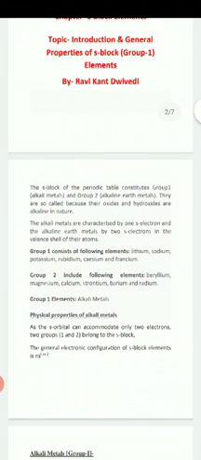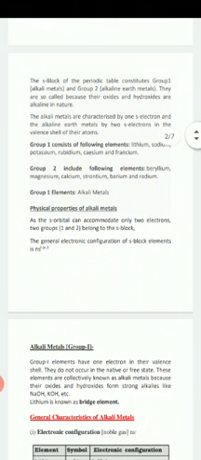The physical properties of alkali metals. The electronic configuration of alkali metals is ns1, that is they contain only one electron in their outermost orbit, whereas alkaline earth metals consist of two electrons, that is ns2, in their outermost orbit.